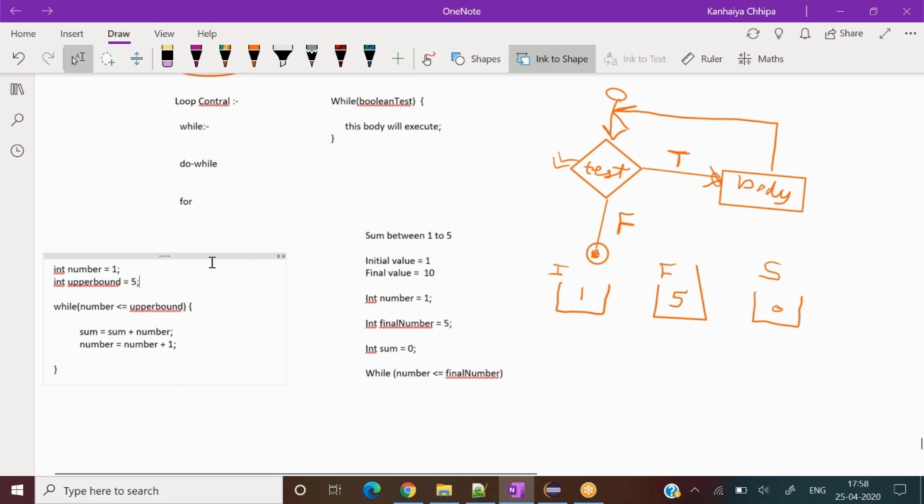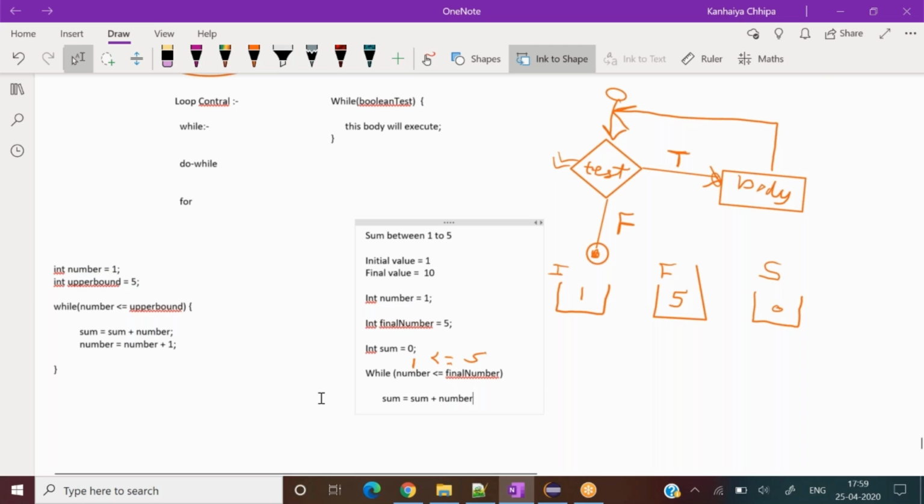What is the case right now? This is 1 and this is 5. 1 is less than or equal to 5. The statement is correct, right? Yes. Now below this, what I have written: sum equal to sum plus number.